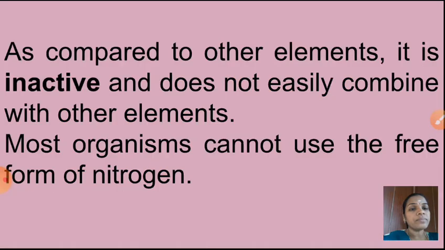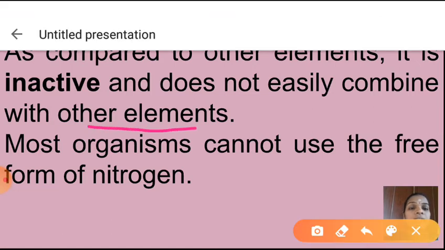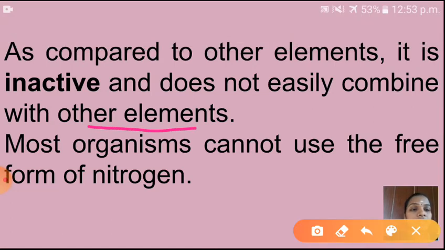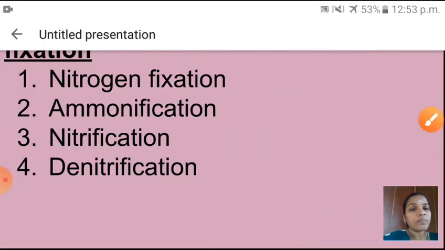As compared to other elements, nitrogen is inactive and does not easily combine with other elements. But oxygen is highly active. Here, nitrogen is inactive and does not easily combine with other elements. Most organisms cannot use the free form of nitrogen, including humans. Shall I go to next now?